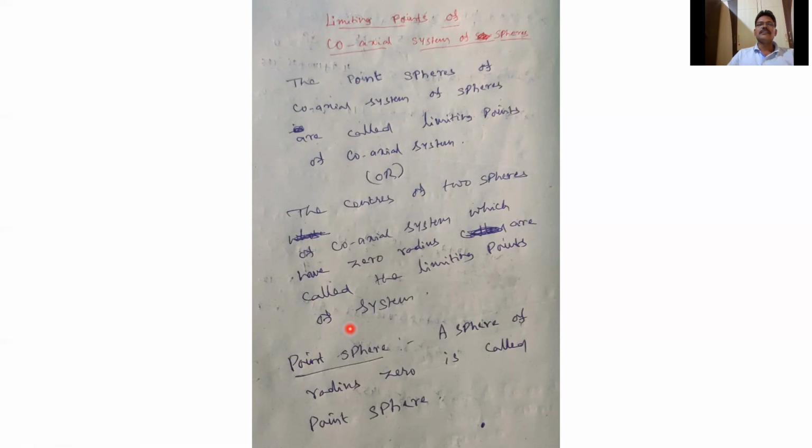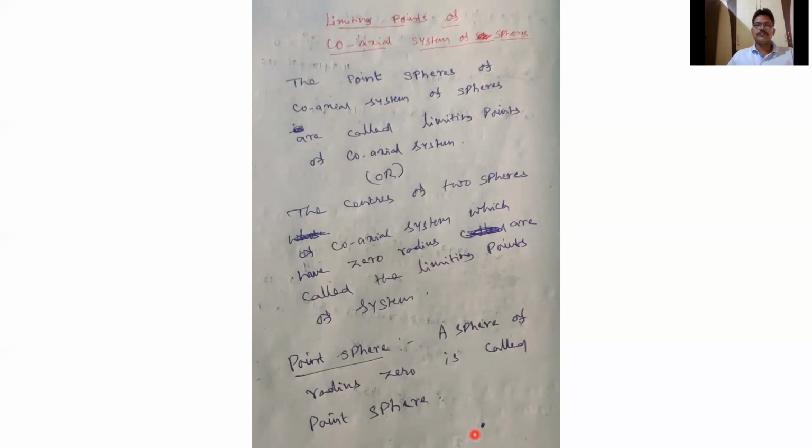Or in other words, the point spheres of a coaxial system of spheres are called limiting points of the coaxial system, because a point sphere contains only one point, that is its center.